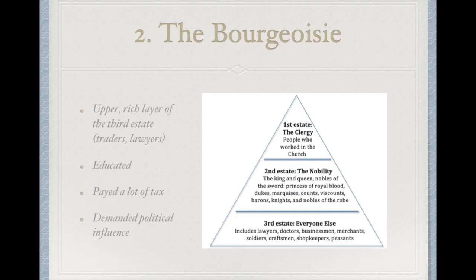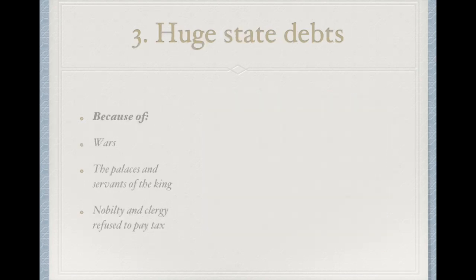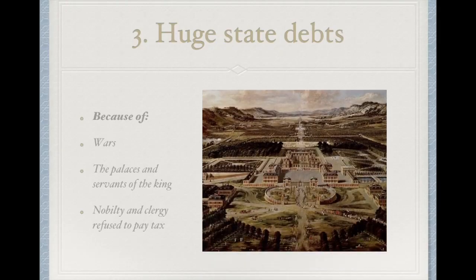Then the third long-term cause is wars. France was in all these expensive wars that they had to pay for with taxes, and there was hardly any money left. Also, we already talked about the Palace of Versailles from Louis XIV, which was very, very expensive, and he paid for this palace with taxes, the taxes that the third estate would pay. And he had all these servants working for him. This was all very expensive, and because of this, there was almost hardly any money left.